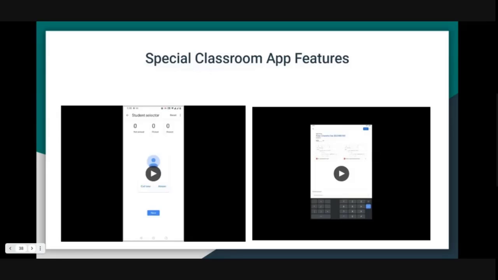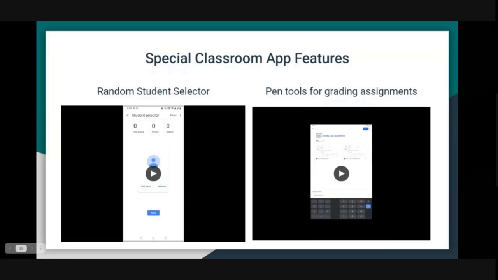Now, some special Classroom app features. So we know that Google Classroom has a web version, the desktop version, and it also has an app version for Android and Mac. So specifically some features which are there on the app but not on the desktop version. One is the random student selector, and the other is how you can use pen tools for grading assignments.